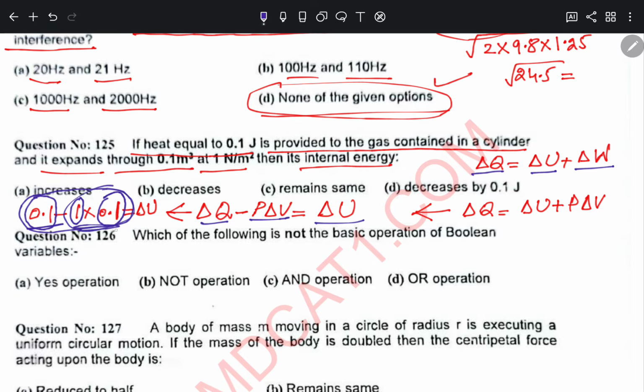So delta U will be equal to 0. There will be no change and option C will be the correct option. It will remain the same. I guess it will be clear.